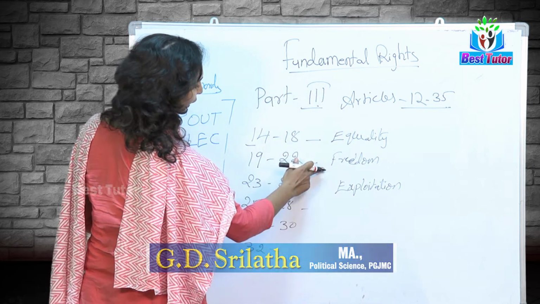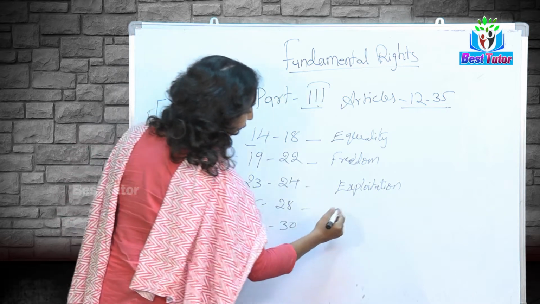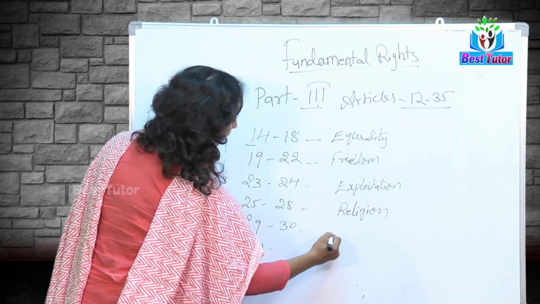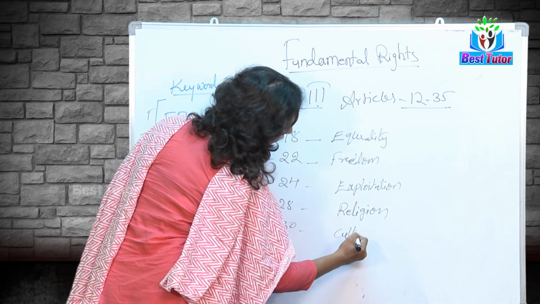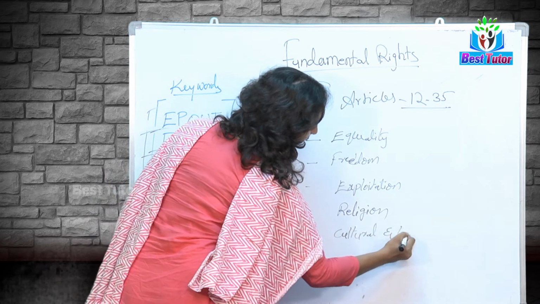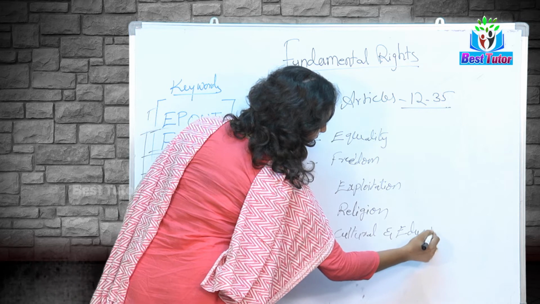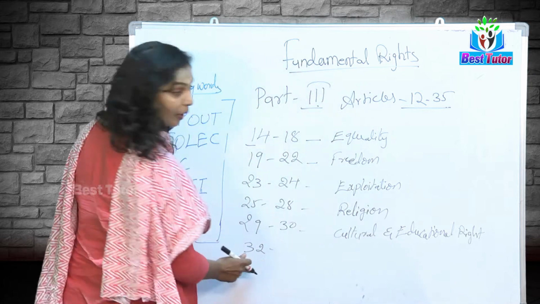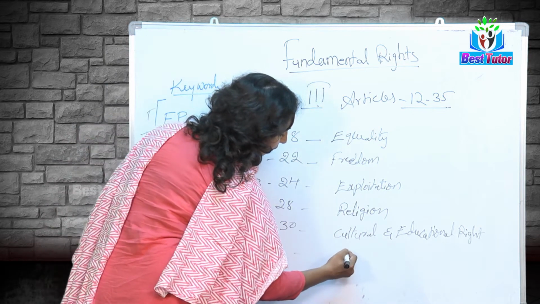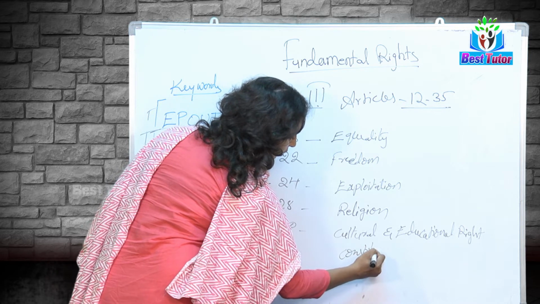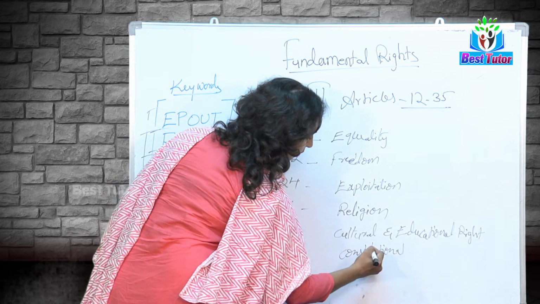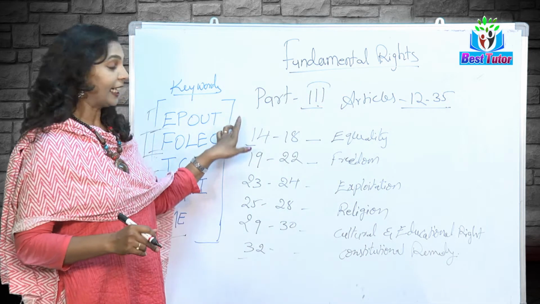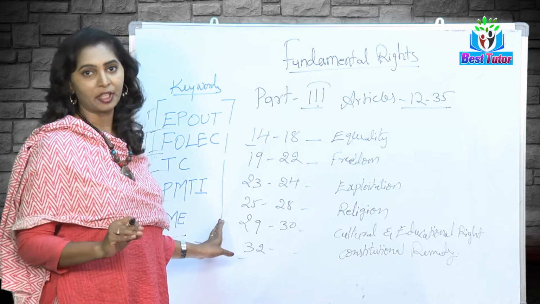Right to equality, right to freedom, right against exploitation, right to freedom of religion, cultural and educational rights, and right to constitutional remedies. So these are the important areas in the fundamental rights.